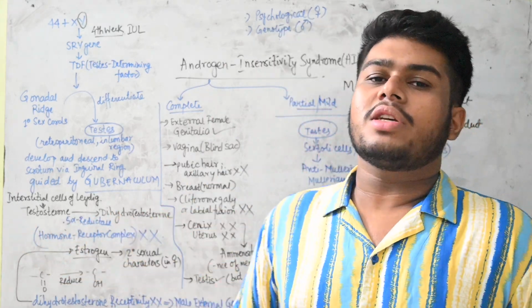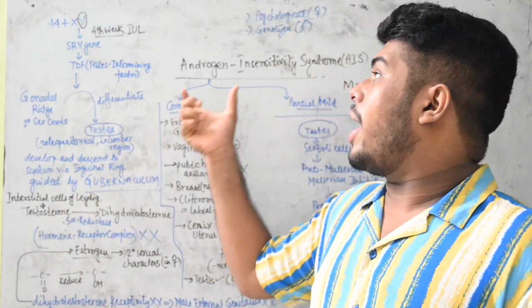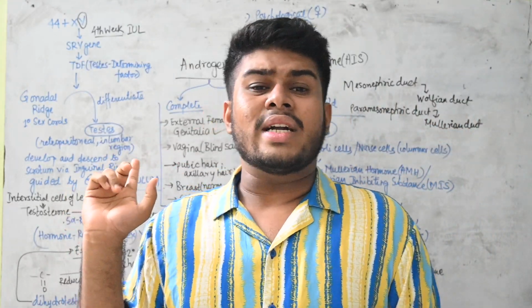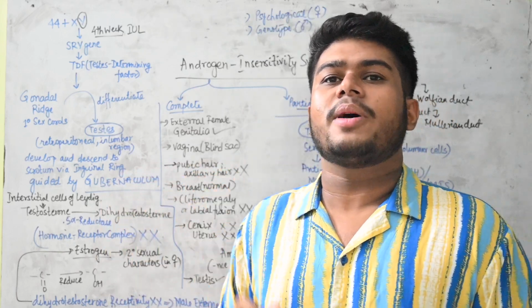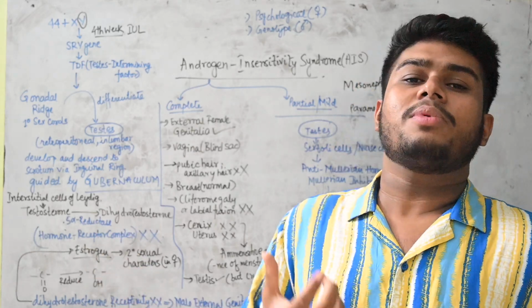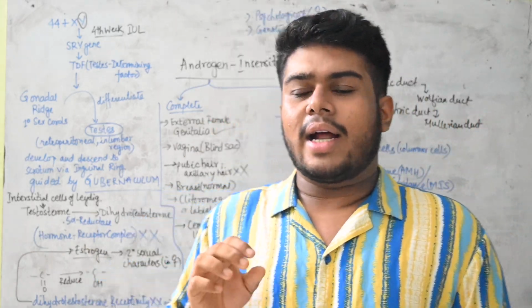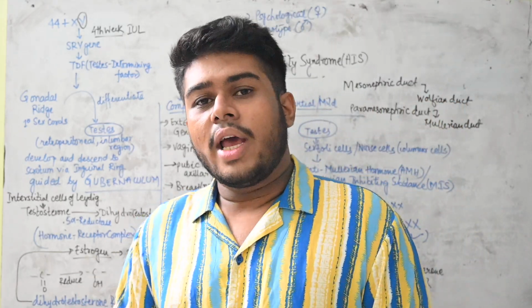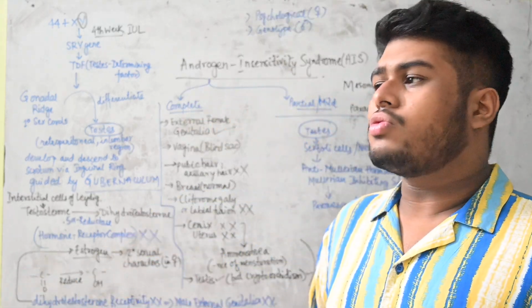So dihydrotestosterone, now see, I am telling you androgen insensitivity syndrome. That means now dihydrotestosterone will not be sensed by the body. Those cells which had the receptor, there will be no hormone receptor complex formation, and at the same time there will be no utilization of dihydrotestosterone. It will be produced but it will be of no use to the body.